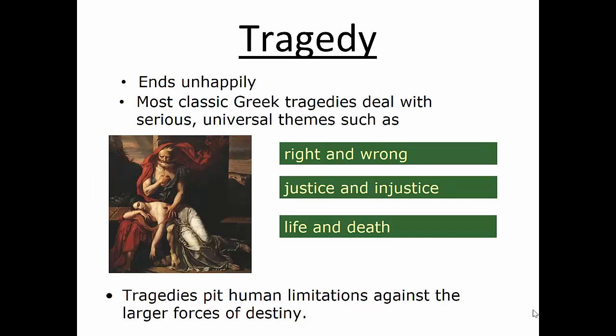Antigone fits the definition of a Greek tragedy because most classic Greek tragedies deal with serious yet universal themes such as right and wrong, justice, injustice, life and death. And these tragedies pit human limitations against larger forces of destiny. For example, it's prophesied that Oedipus and his family members will all suffer greatly, and that prediction is made as if it is fate.